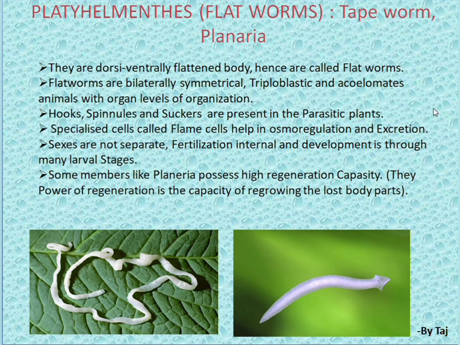Acoelomate means absence of a body cavity. Animals with organ level of organization: nothing but a group of tissues grouped together forming a particular organ. Hooks, spinules and suckers are present in the parasitic organisms. Specialized cells called flame cells help in osmoregulation and excretion. Osmoregulation means regulating the entry of water. Excretion is through flame cells. Sexes are not separate.